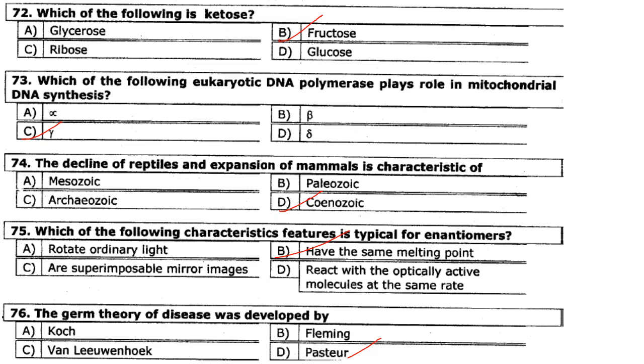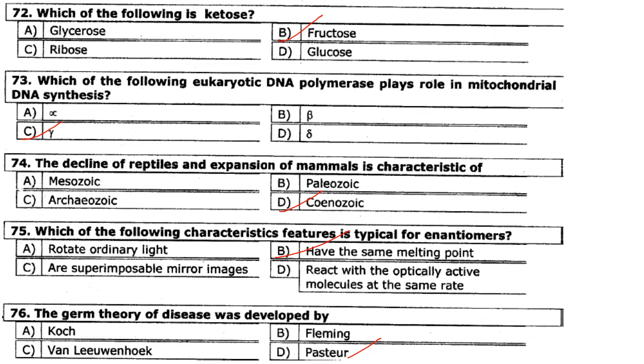Polymerase gamma is located in mitochondria and is responsible for replication of mitochondrial DNA. The next one. The decline of reptiles and expansion of mammals is characteristic of the Cenozoic era. So answer is option D.